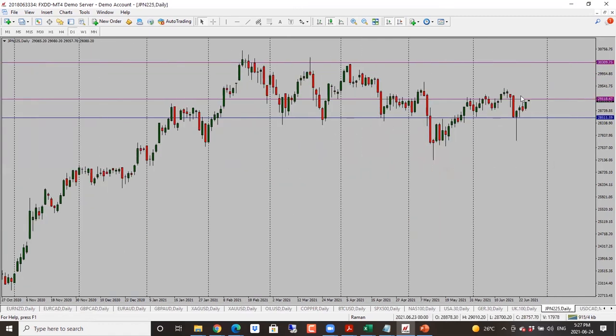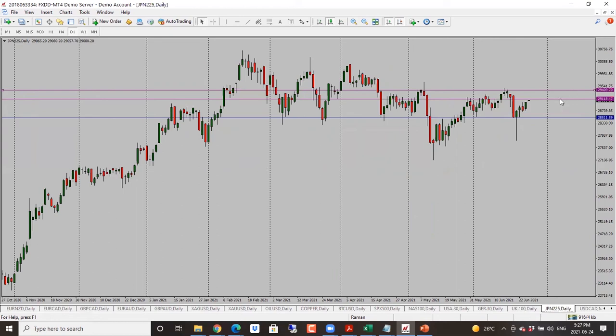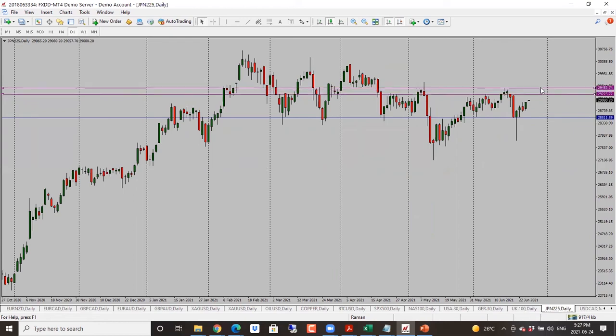Nikkei here, Nikkei also looking bullish. In this case, our targets here would be, first target is 29,275, and then we're looking at 29,500 essentially. So bullish bias for Nikkei as well.